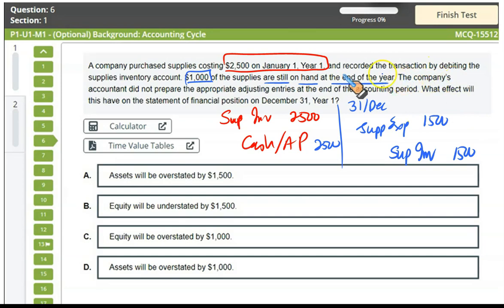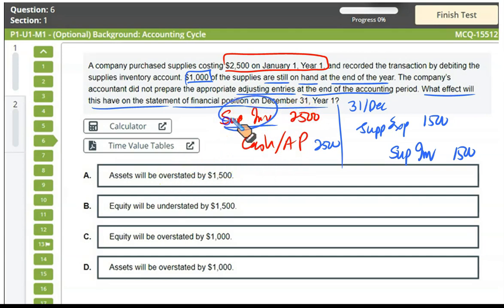What the question says is that the company accountant did not prepare the appropriate adjusting entries at the end of the accounting period. What effect will this have on the statement of financial position on December 31st, year 1? Since you have just booked the asset at 2,500, even though it was used during the period, you have a higher supplies inventory, so your assets are overstated.